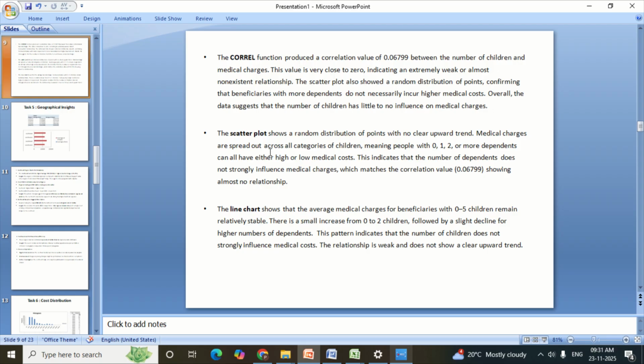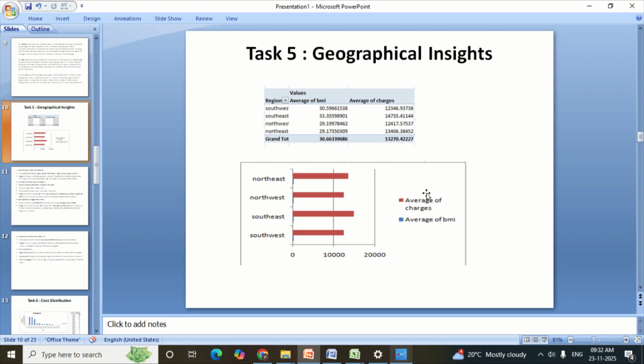Medical charges are spread out across all categories of children, meaning people with 0, 1, 2 or more dependents can all have either higher or lower medical costs. This indicates that the number of dependents does not strongly influence medical charges, which matches the correlation value showing almost no relationship. Moving to task 5, that is the geographical insight.